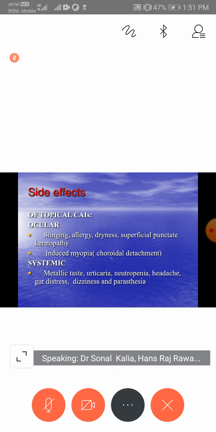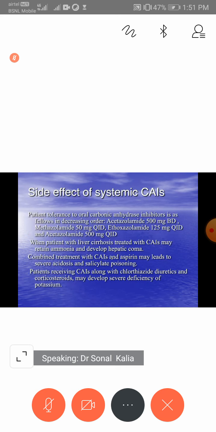Glycerol is the most widely used oral hyperosmotic agent, a 50% solution in a dose of 1.5 to 3 ml. It can be given repeatedly, but there is a high frequency of nausea and vomiting, and because it has high kilocalories per gram of energy, it can lead to diabetic ketoacidosis. We should give it very carefully in diabetic patients.